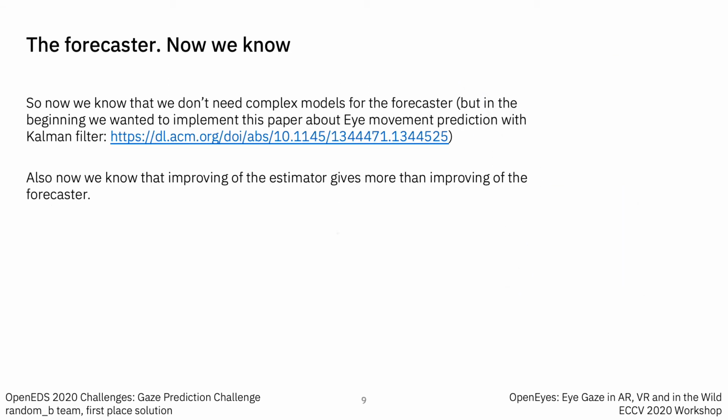So what do we know now? We know that we don't need complex models for the forecaster, but in the beginning of this competition we wanted to implement a paper about eye movement prediction with a Kalman filter. And also we know that improving the estimator gives more than improving the forecaster because of the test subset. And reducing error of the estimator is better for static sequences than reducing error of a forecaster.